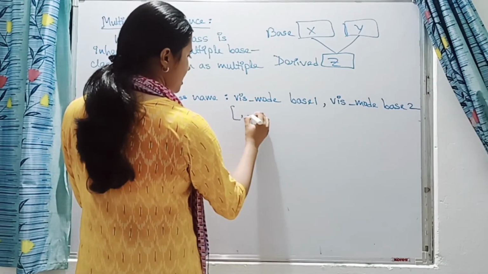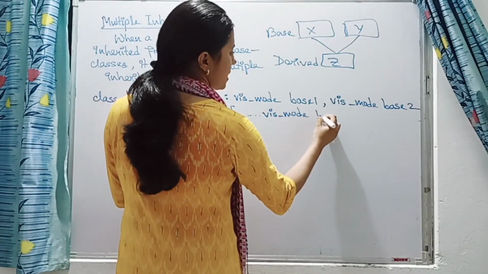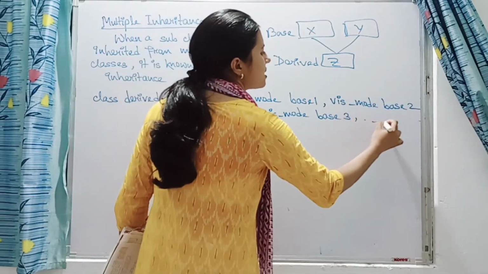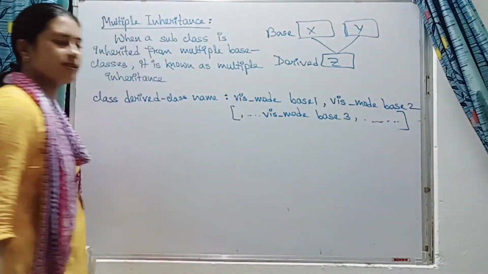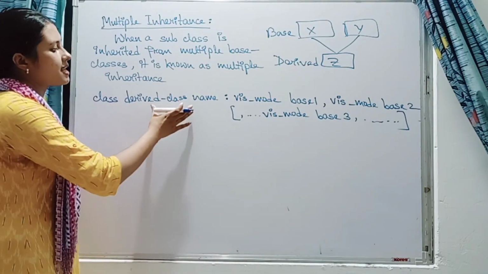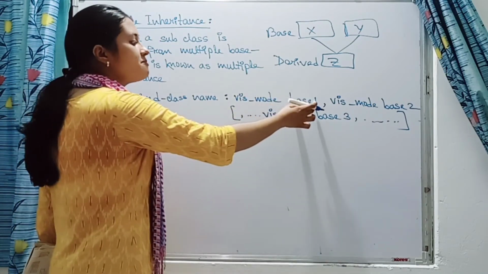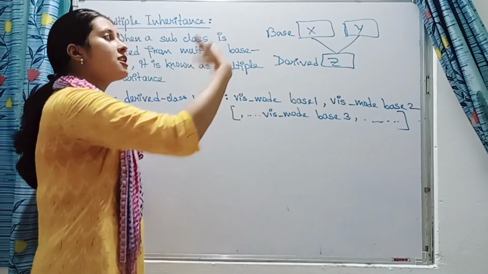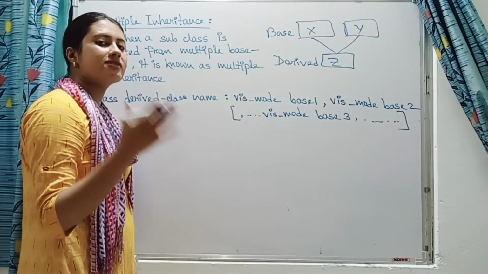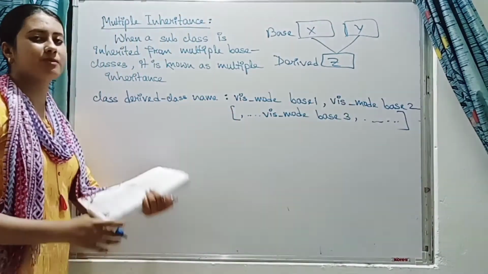And if there are more, like visibility mode base 3, if there are more than two base classes, you can go on writing like this. Okay, this is the format. That is, first X is derived how? Whether publicly, privately or protectedly. Then how will base class 2 be derived, what will be its visibility mode.